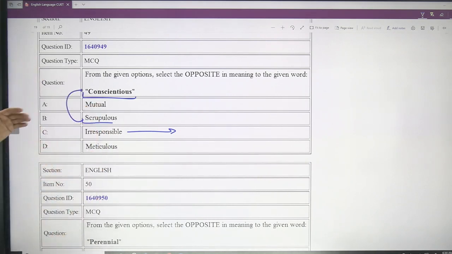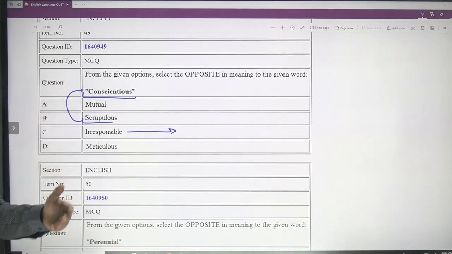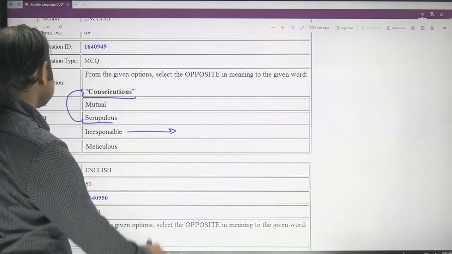So when your conscience allows you to do something, and you have taken a consultation with your conscience, and then you commit an action, then that action is scrupulous, that action is conscientious, but irresponsible is the opposite.